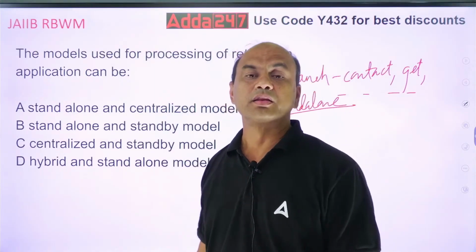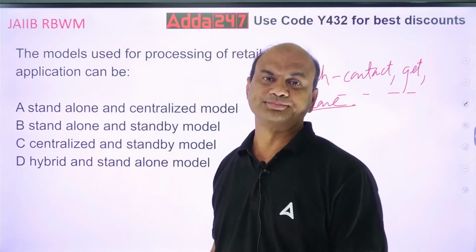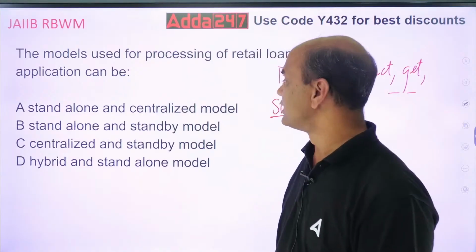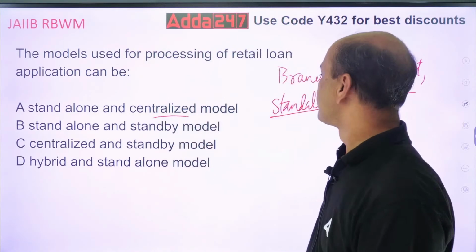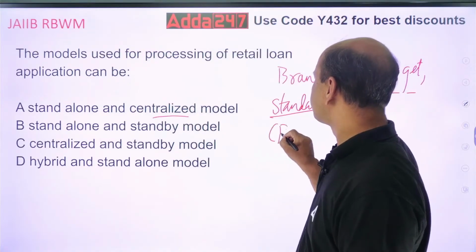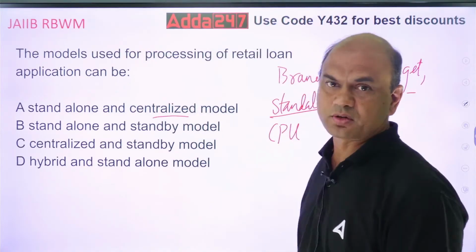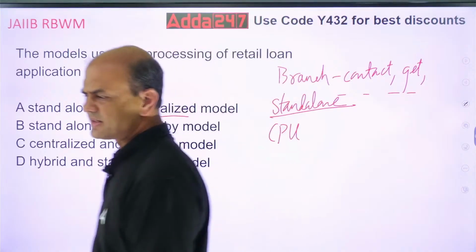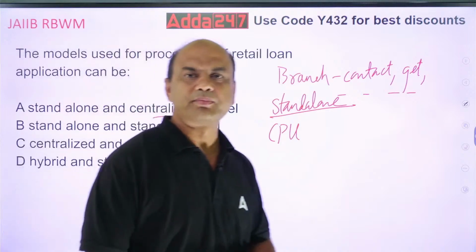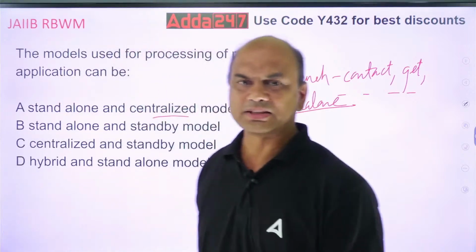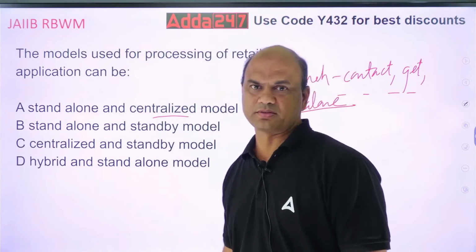Now second point over here is CPU model, centralized model. So CPU model means what? Centralized processing unit, CPU. It's like this server system. In a bank also you have the servers, right? It is similar to that. So what is CPU model? Under CPU what happens? Branches act just as a courier person.